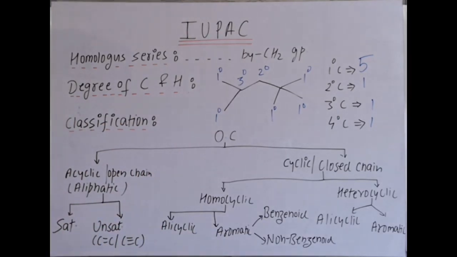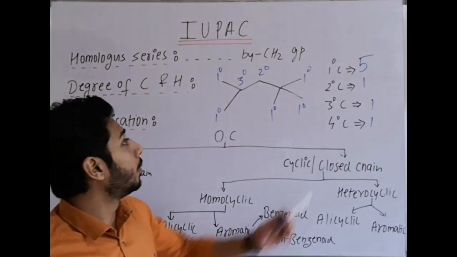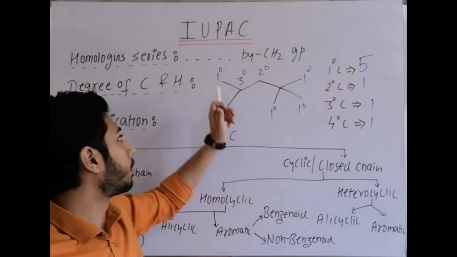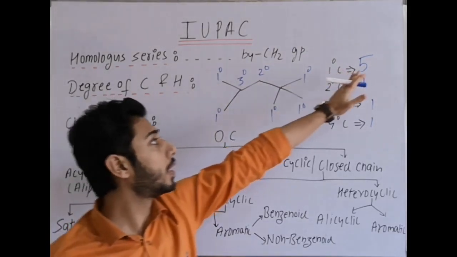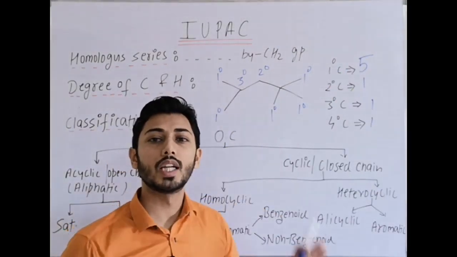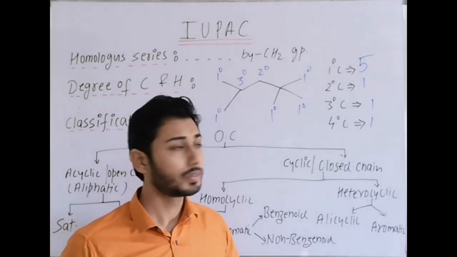Clear? Now similarly we can find out how many primary hydrogens. With each primary carbon, how many hydrogens? 3. How many primary carbons are there? 5. That means there are 15 primary hydrogens.